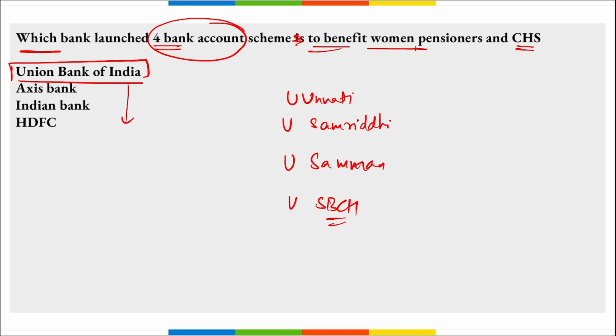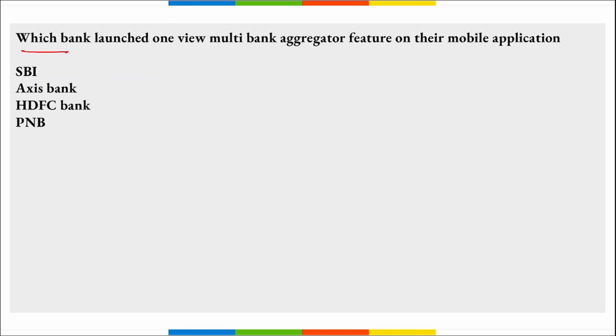And if we talk about it, who is the managing director and chief executive officer? A. Manimekhalai, and the headquarters is in Mumbai, Maharashtra. Next, which bank launched the One View multi-bank aggregator feature on their mobile application? It is Axis Bank. Correct? They launched this One View